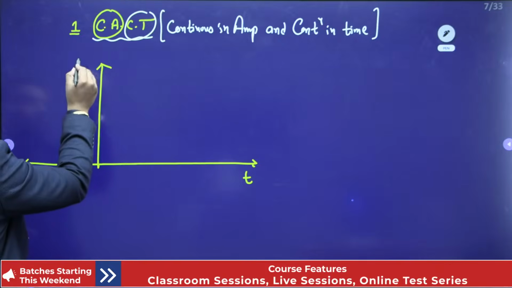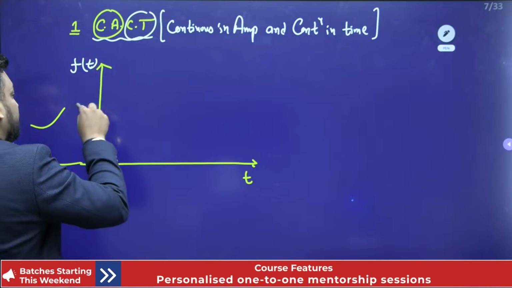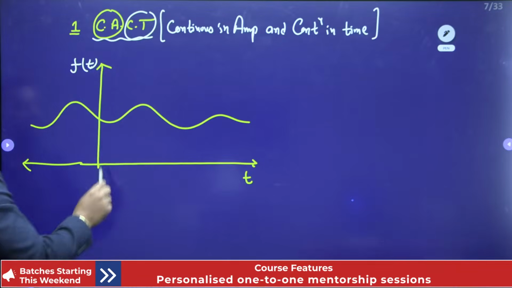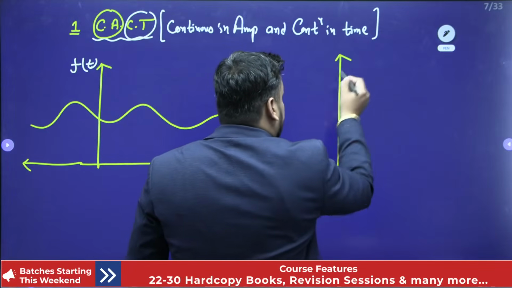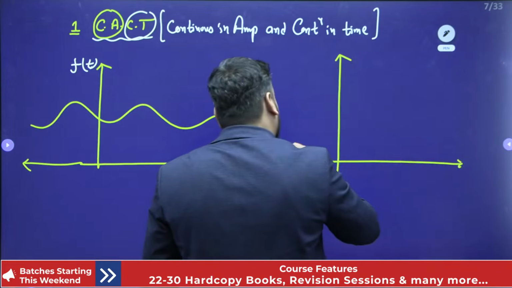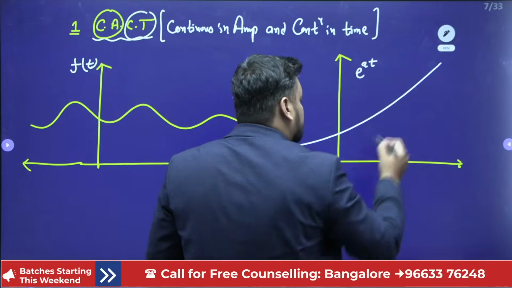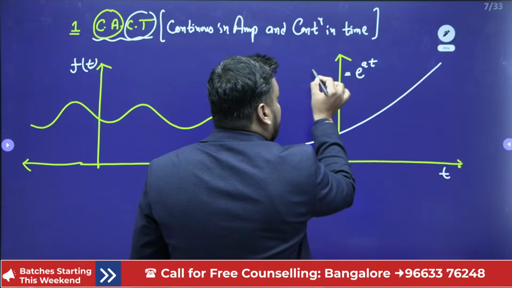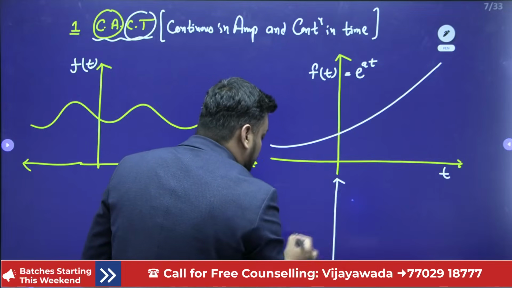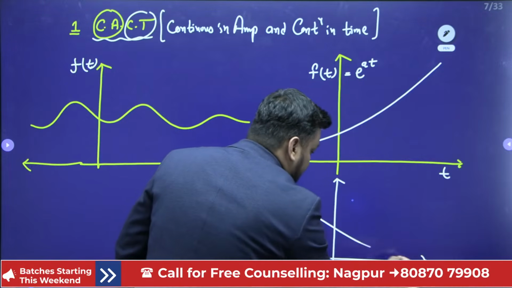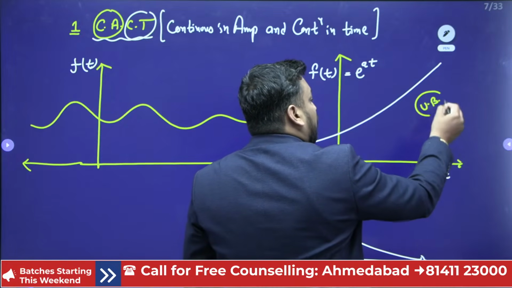If I talk about the signal f(t), it can be a continuous time signal defined for each and every value of time. Another example is the exponential signal, which is also continuous in amplitude and continuous in time. It is e to the power at, an exponentially growing signal with respect to time. Here t is the independent variable and f is the dependent variable. Similarly, exponentially decaying is e to the power minus at. However, both are unbounded signals. What is the definition of unbounded?